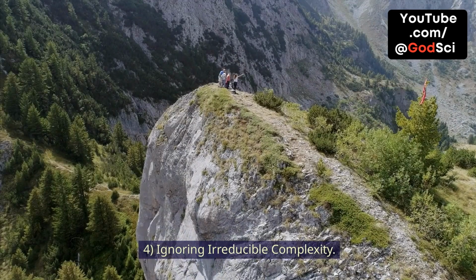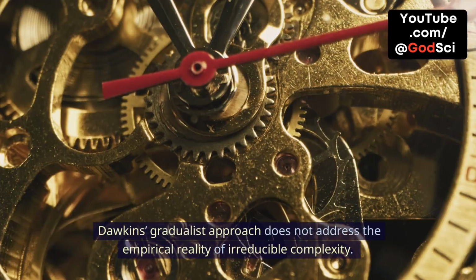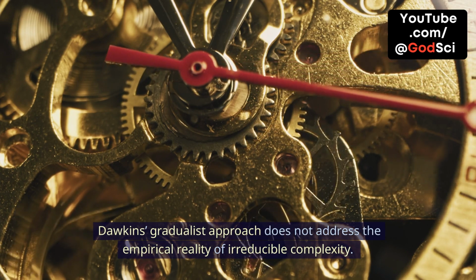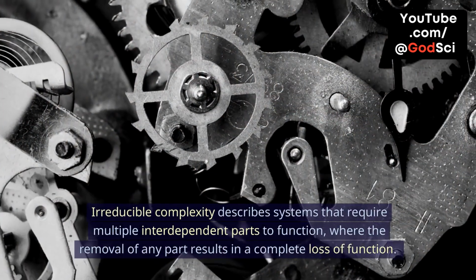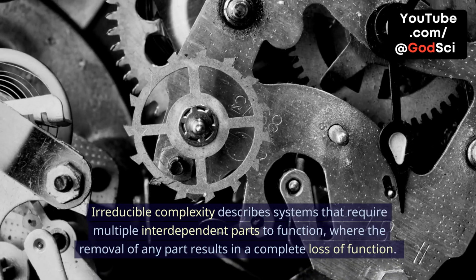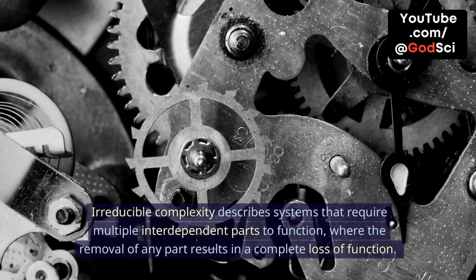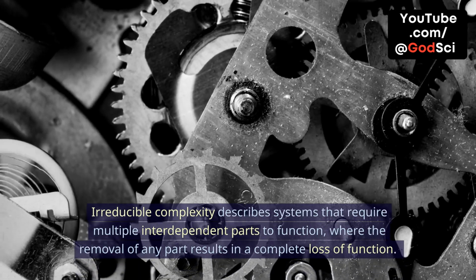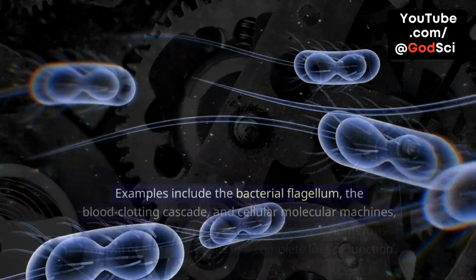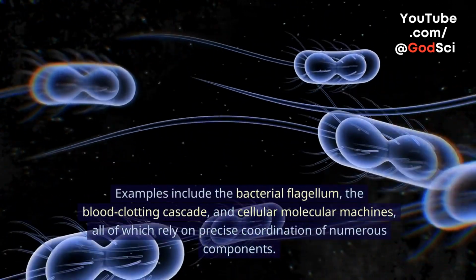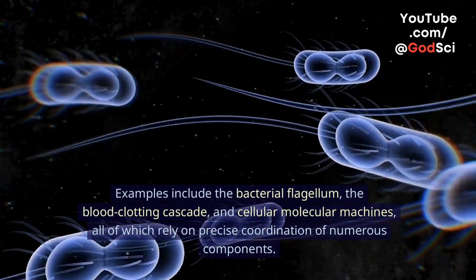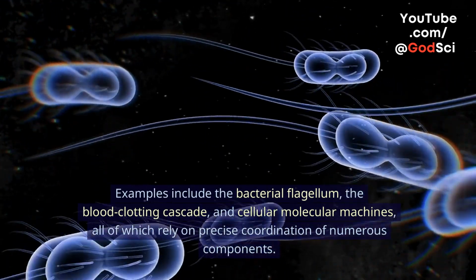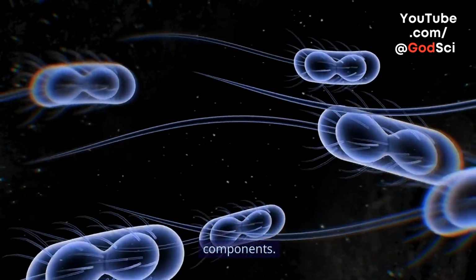4. Ignoring irreducible complexity. Dawkins' gradualist approach does not address the empirical reality of irreducible complexity. Irreducible complexity describes systems that require multiple interdependent parts to function, where the removal of any part results in a complete loss of function. Examples include the bacterial flagellum, the blood clotting cascade, and cellular molecular machines, all of which rely on precise coordination of numerous components.